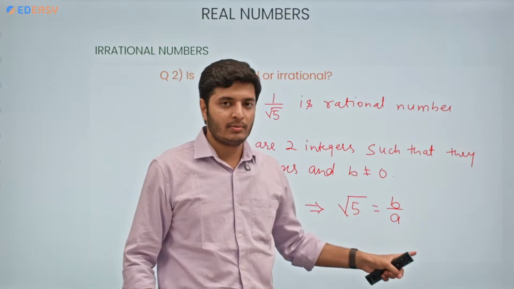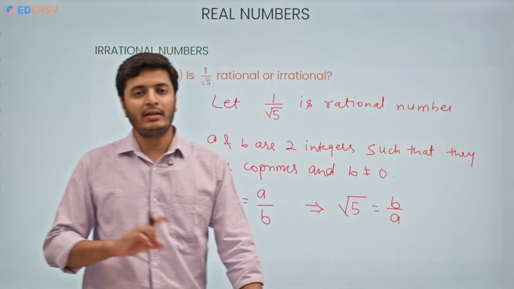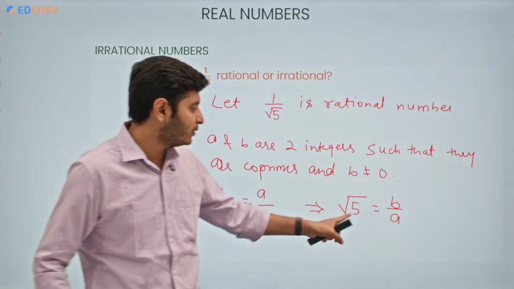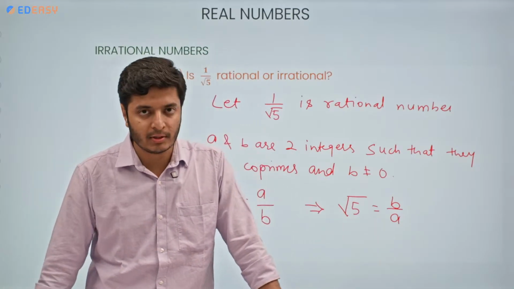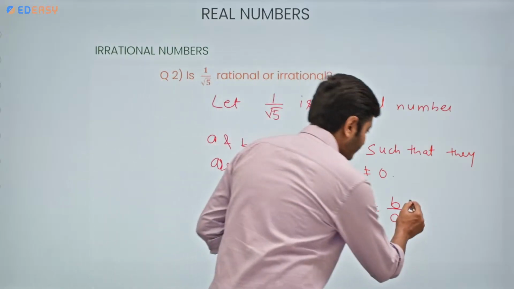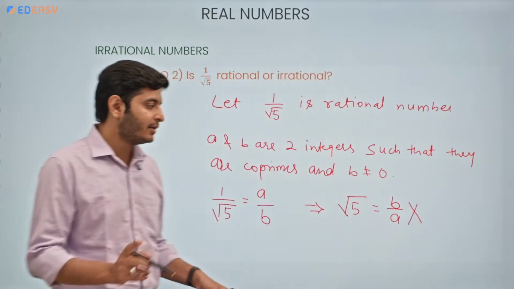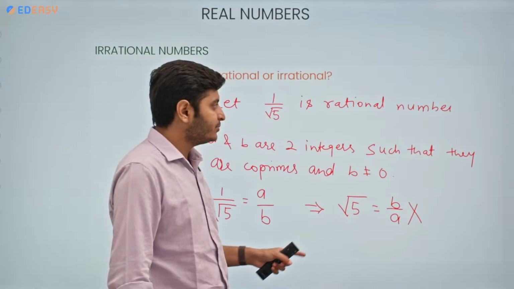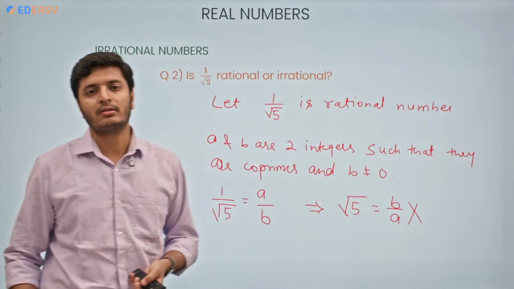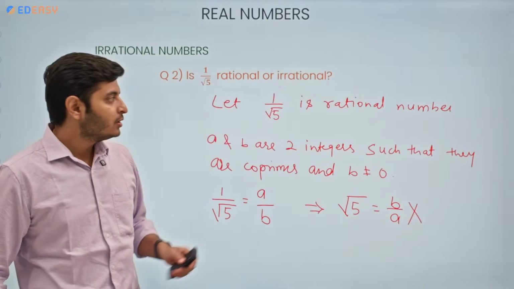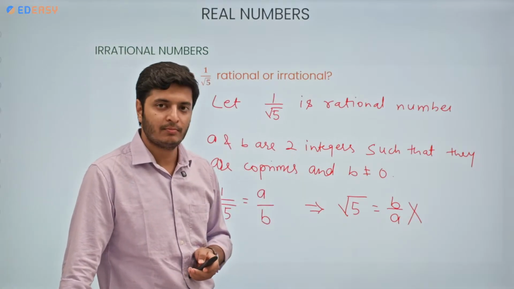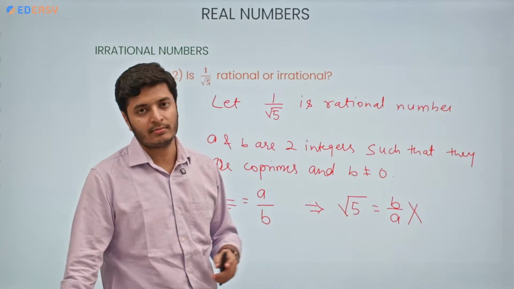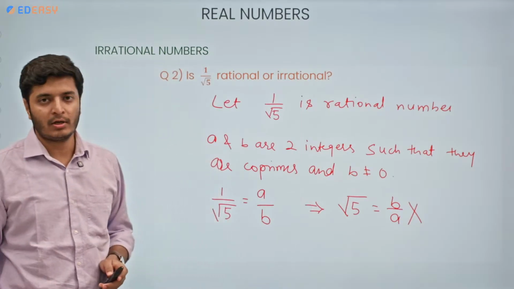This is not possible because an irrational number can never be written in this form. And we know for a fact that root 5 is an irrational number. This contradiction has arisen because of our wrong assumption that 1 by root 5 is a rational number. So from here we can conclude that 1 by root 5 is an irrational number. Directly you can write this. You will get full marks.